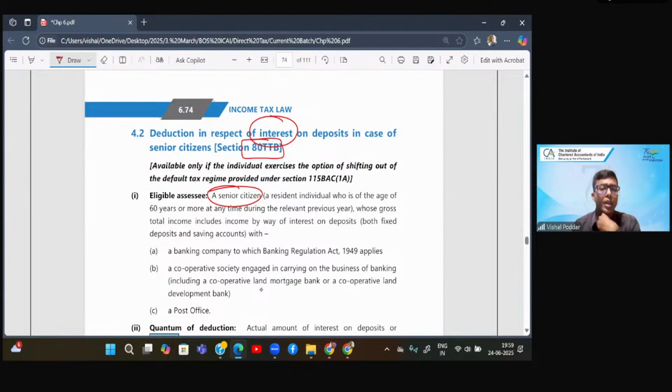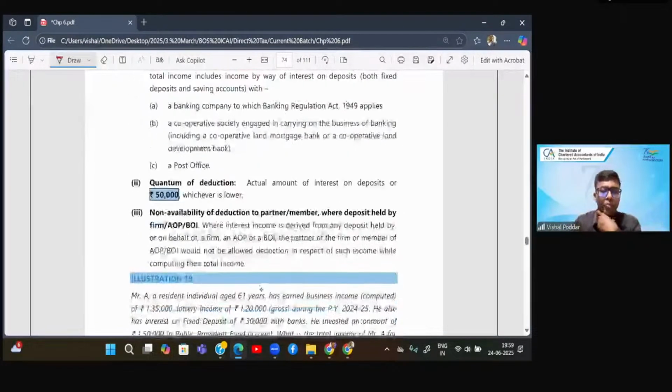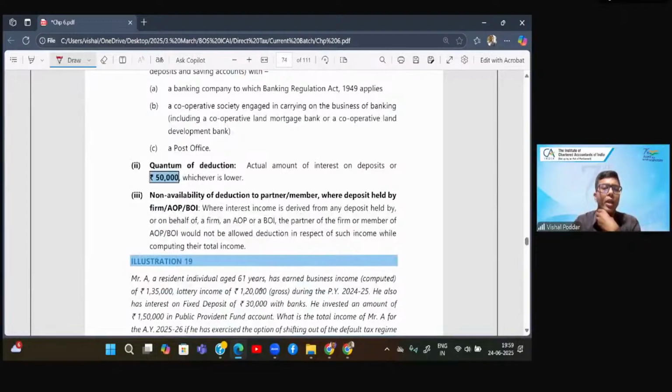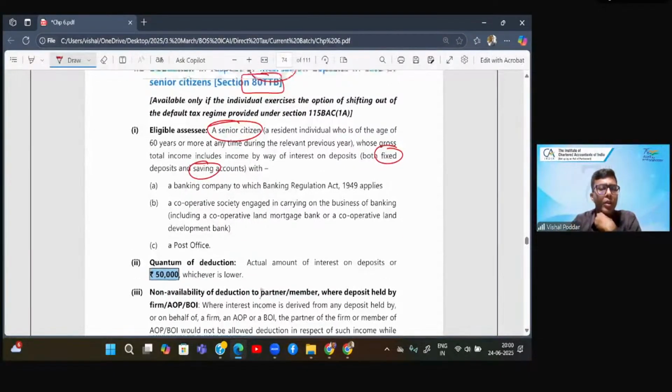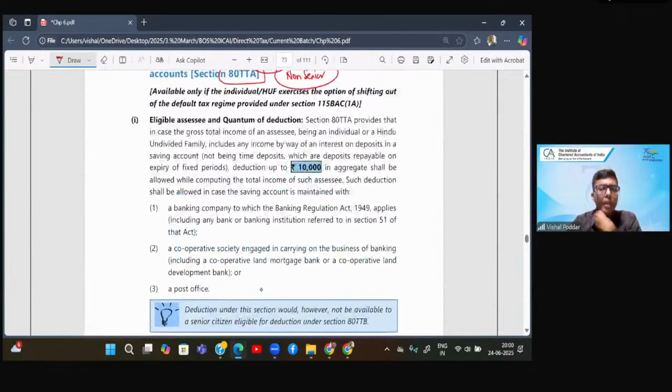The second difference is that 80TTB covers two types of interest. What are those two types of interest? Interest from savings account and interest from FD also. So 80TTB will give you deduction for both FD interest and savings account interest, whereas 80TTA will give you deduction only for the savings bank account interest.